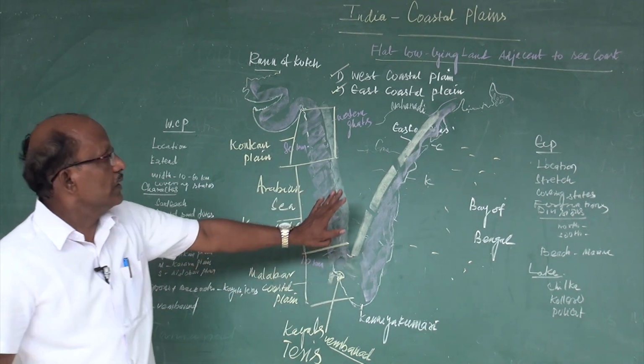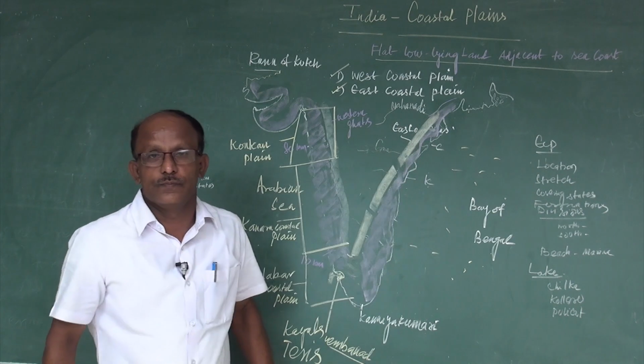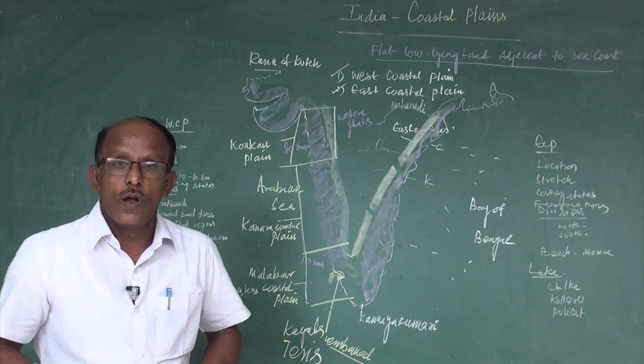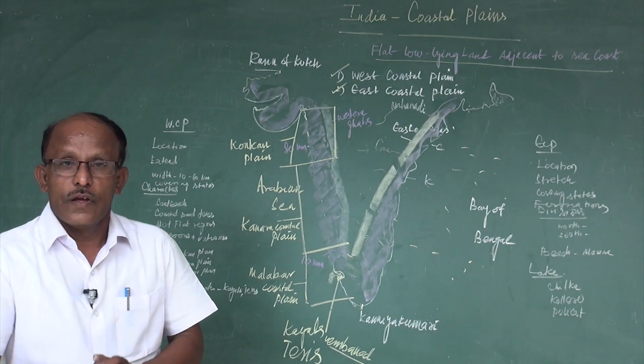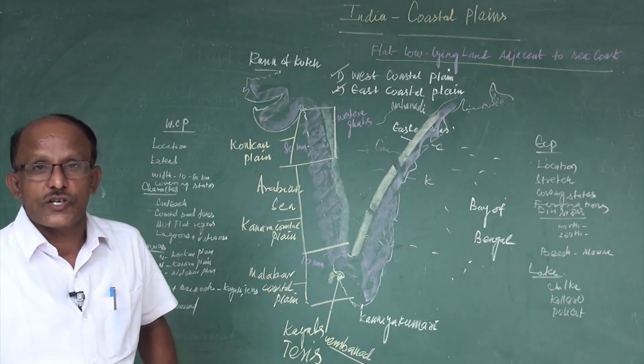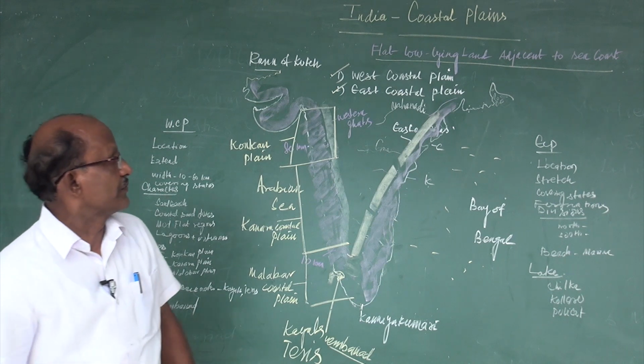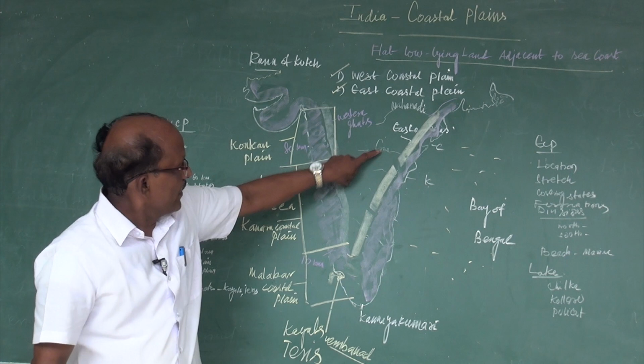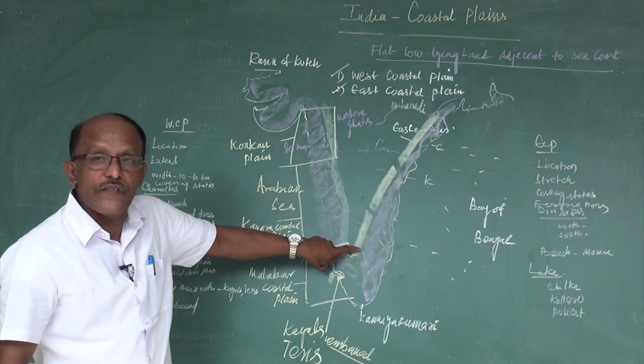Then how are the eastern coastal plains formed? The eastern coastal plains are formed due to the deposition of east flowing rivers like Mahanadi, Godavari, Krishna, and Kaveri.